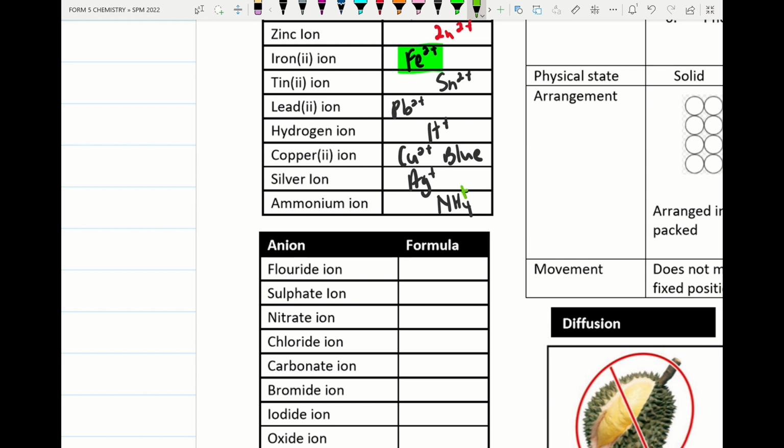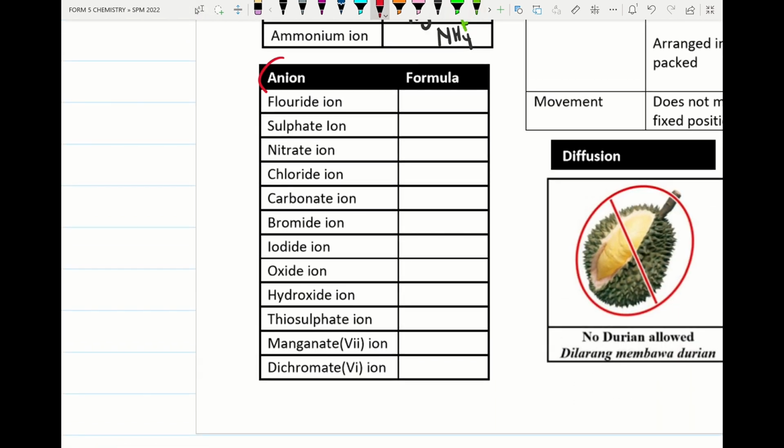So please remember NH4+. Alright, so we move on to the anion. So what is meant by anion?